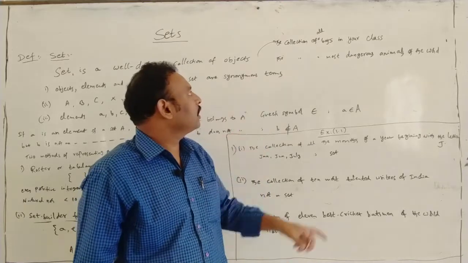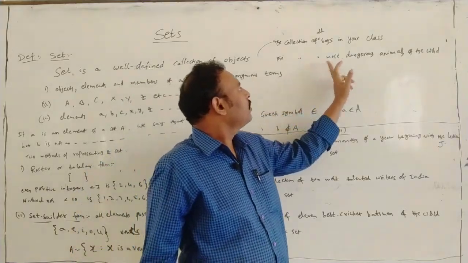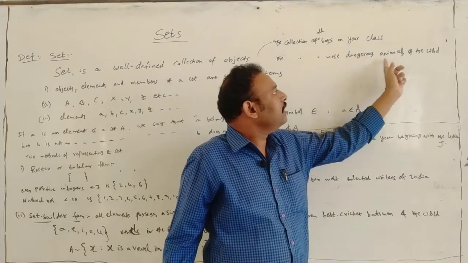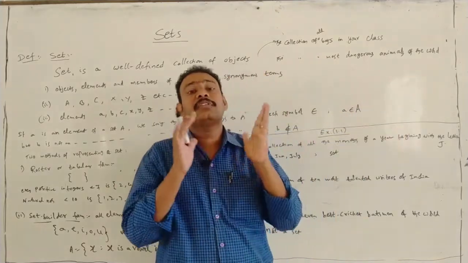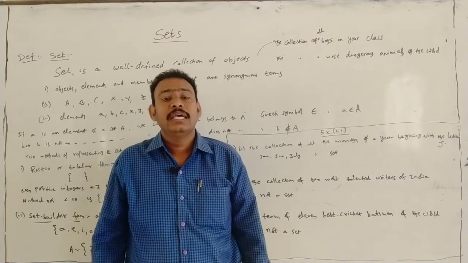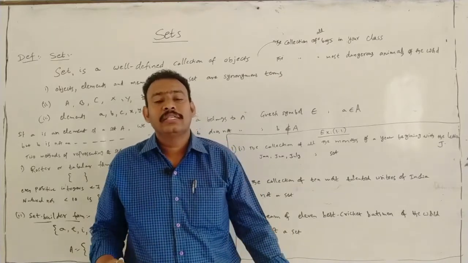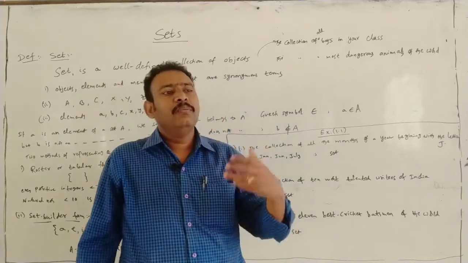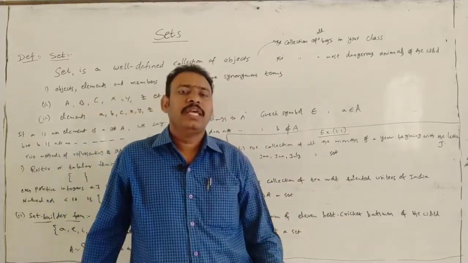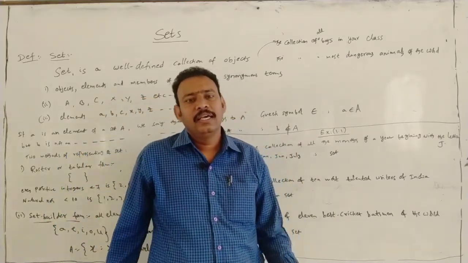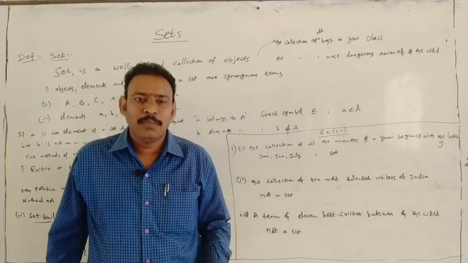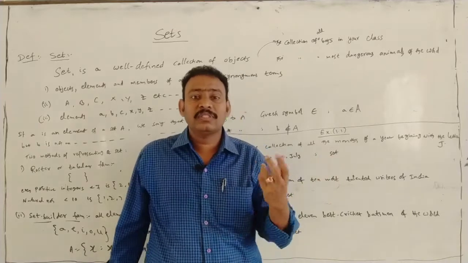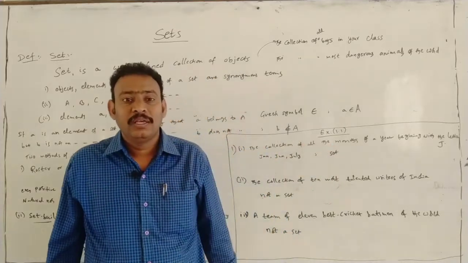Next, one more thing. The collection of all the most dangerous animals of the world. Is it well-defined? Let us see. If you take a snake, it is a dangerous animal only. But for some persons, it is a pet animal.